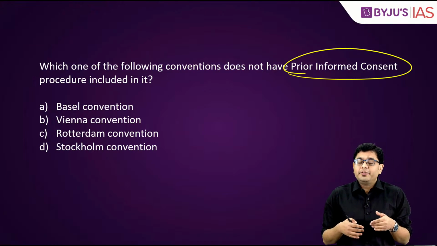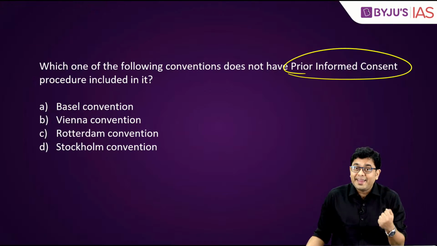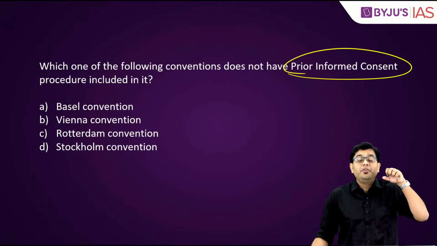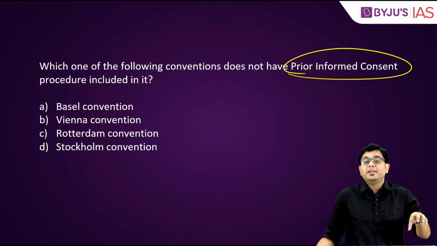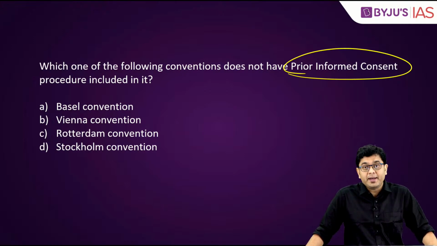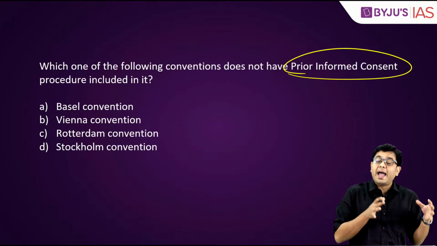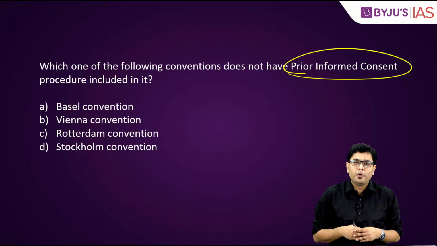So, in that case, before sending the material, you need to get a consent or you need to inform the importing country beforehand so that they are aware of what are the materials which are coming into their country, so that they are not surprised by the sudden damage to the biodiversity